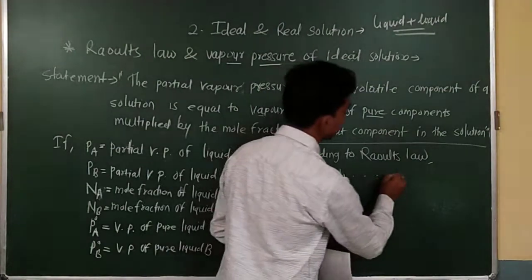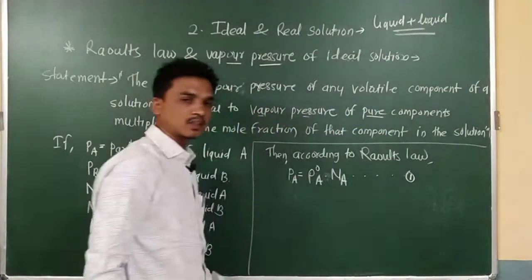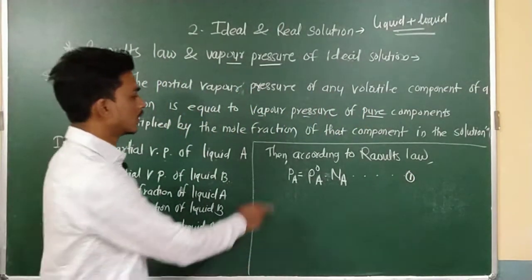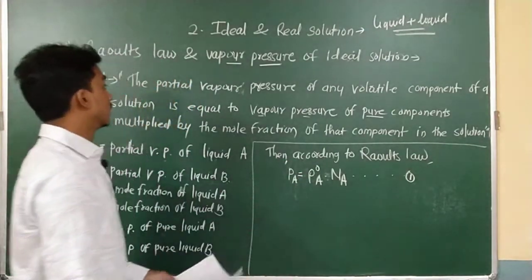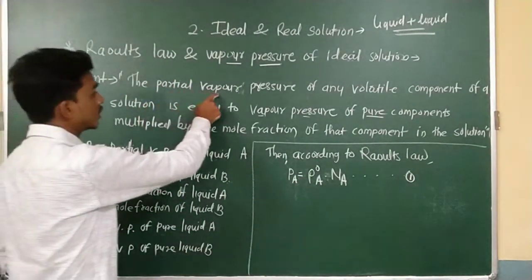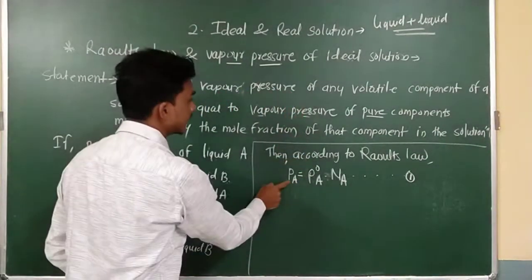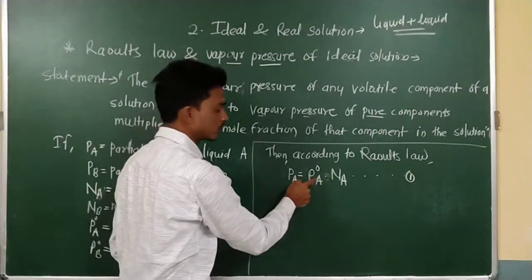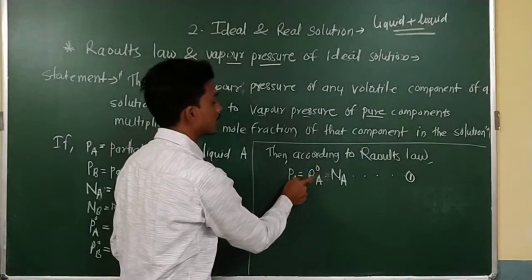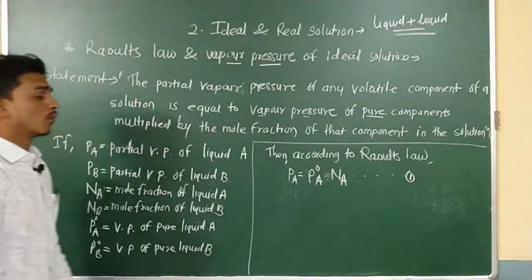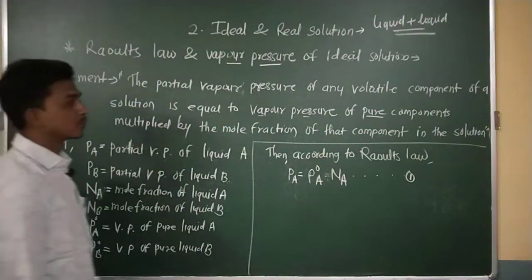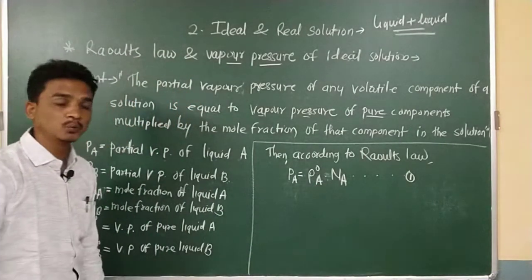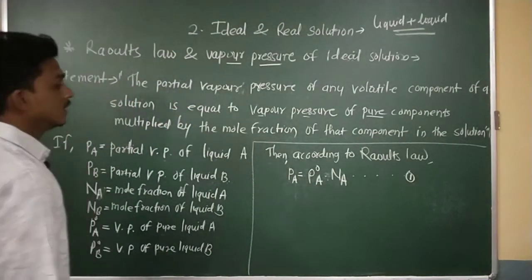I will give the equation number first. According to Raoult's law, the statement is what? The partial vapor pressure of volatile component A is equal to the vapor pressure of the pure component multiplied by what? The mole fraction of component A in the solution. Okay, so this is it.